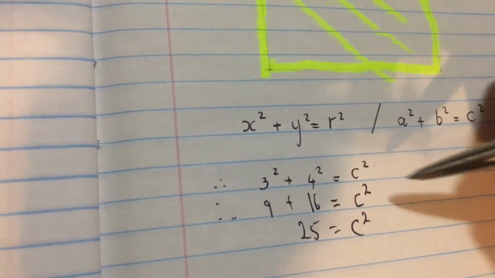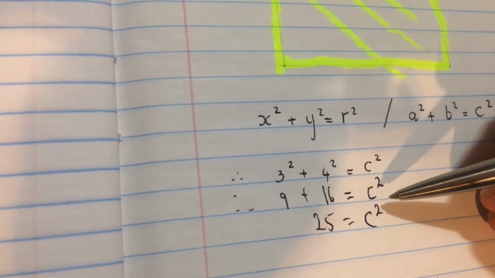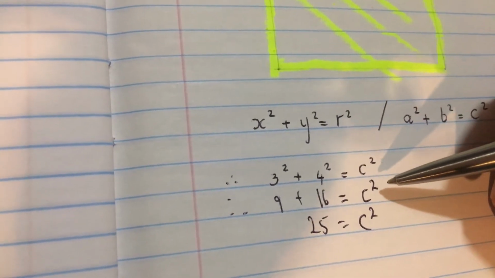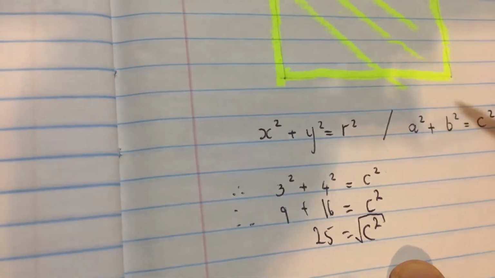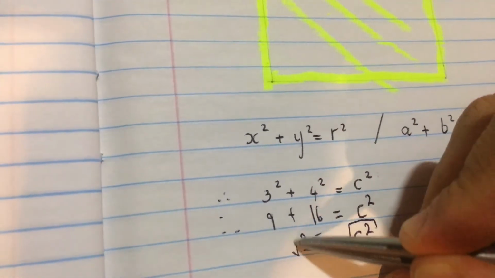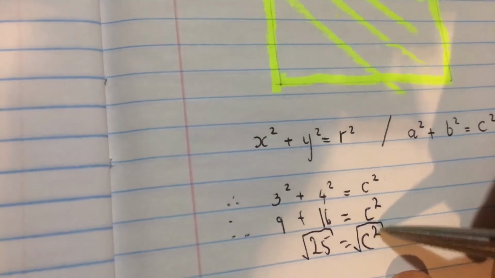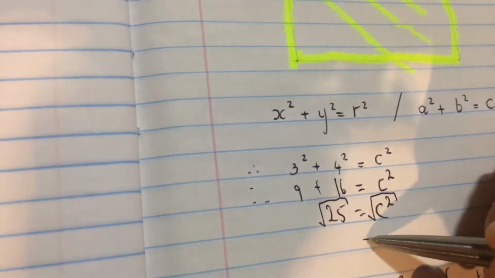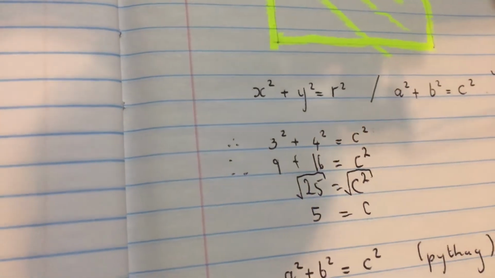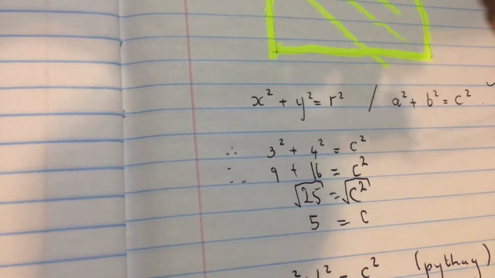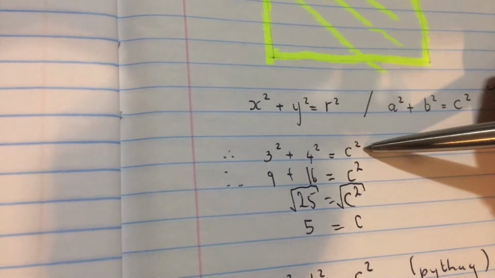Now I'd ask Manisha, how do I get rid of the square? And Manisha would smile and say, you square root, sir. To get rid of the square, you square root. Whatever I do to one side, I do to the other side. All grade 8 stuff, that squared and that square root will cancel, so I've got C is equal to 5. Alright, that's your theorem of Pythag. That's when you're working out the hypotenuse.